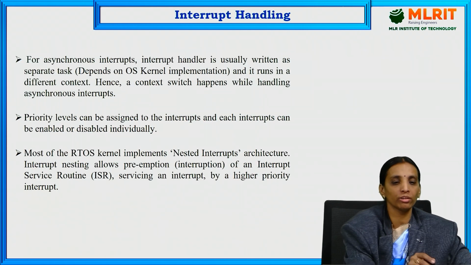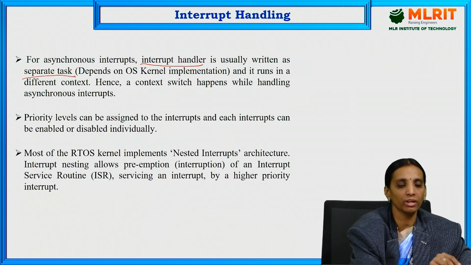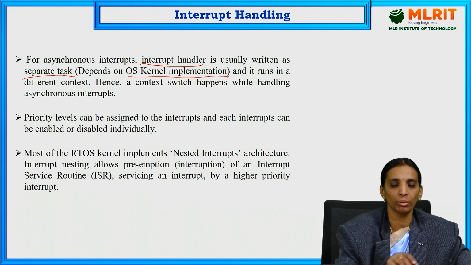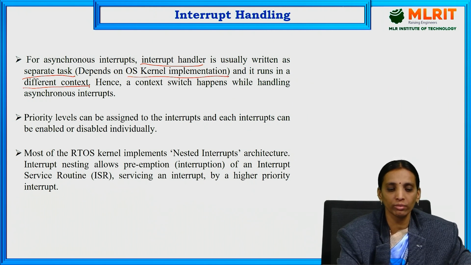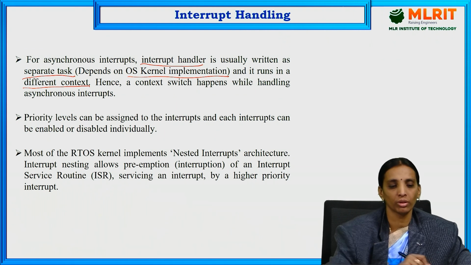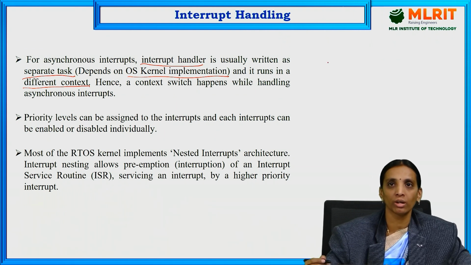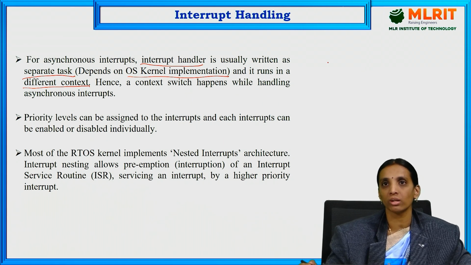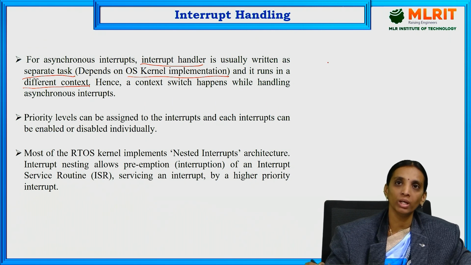For asynchronous interrupts, the interrupt handler is usually written as a separate task, depending on the OS kernel implementation, and it runs in a different context. Hence, a context switch happens while handling asynchronous interrupts. We don't know when an asynchronous interrupt will occur. If more than one external device causes an interrupt at the same time, then context switching will happen there.